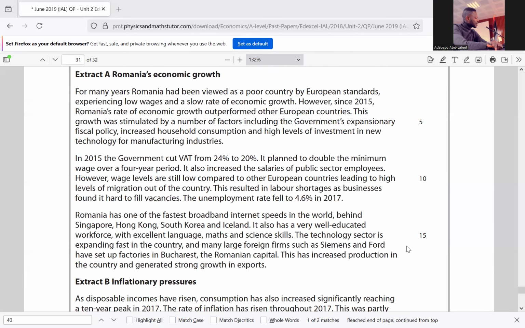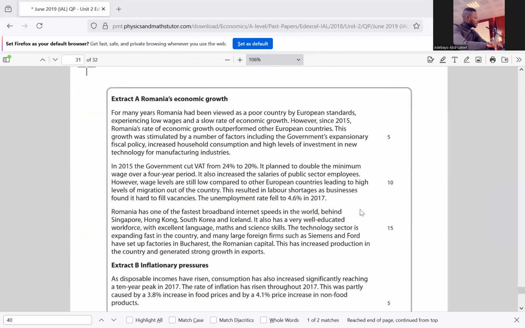So they said, define the term fiscal policy according to extract A, line 6. We have line 6 after line 5, which is fiscal policy increase household consumption and high levels of investment in new technology for manufacturing industries. So what is fiscal policy? Fiscal policy is the use of taxation and government spending by government to achieve macroeconomic objectives. So that's question 12A. Question 12B. I'm going to leave the extract so that we can understand how the answers are derived.